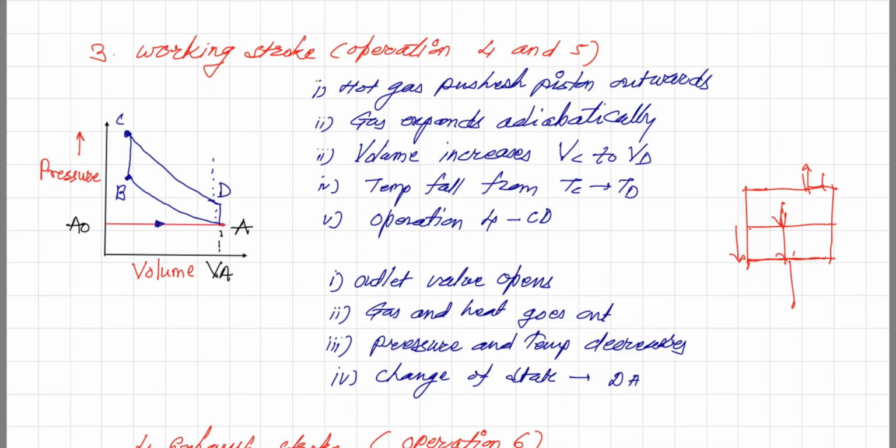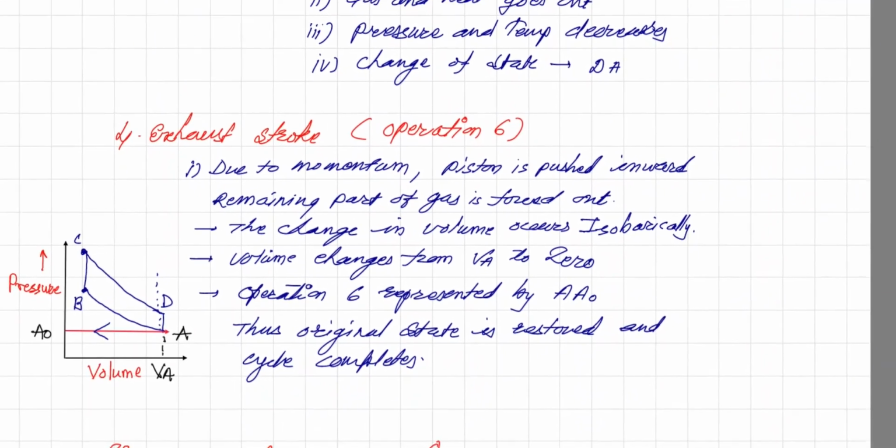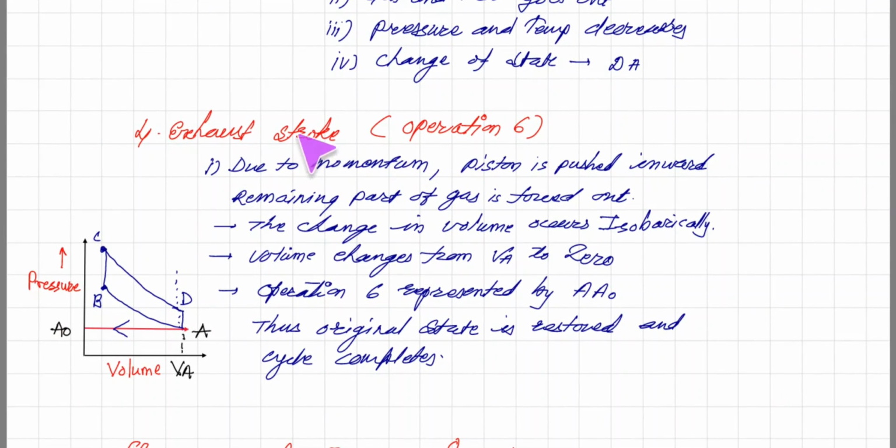And now finally, the fourth stroke is called the exhaust stroke. After completing, the piston is here, and again the piston from here is pushed back in this direction and brought to volume equal to 0. That means again volume decreases.